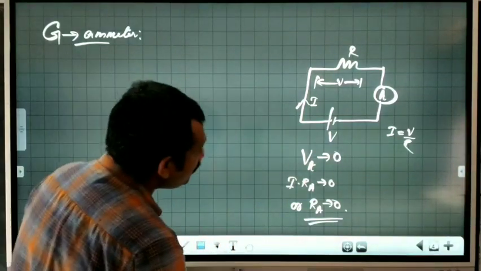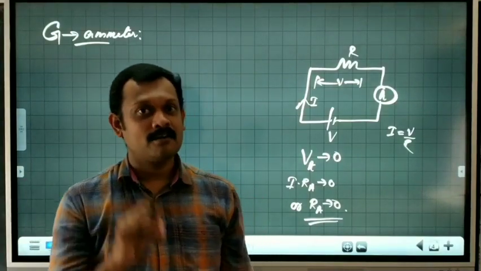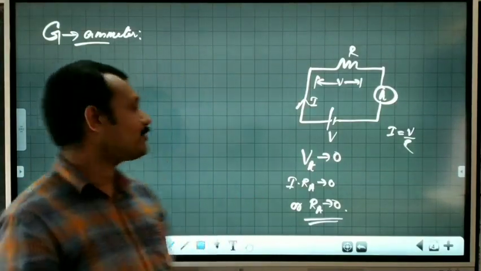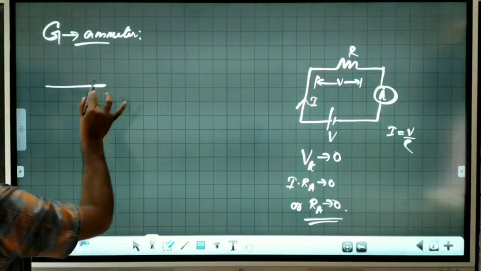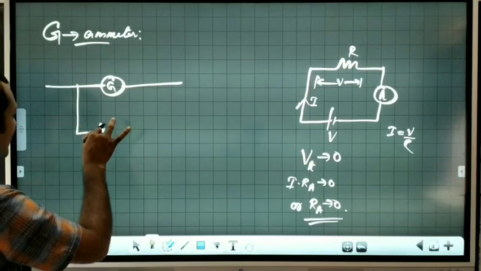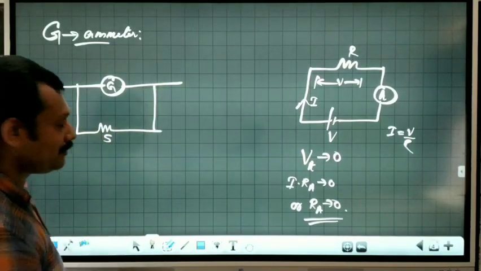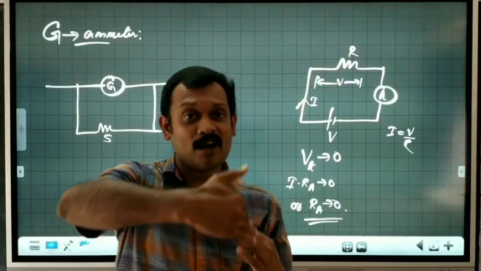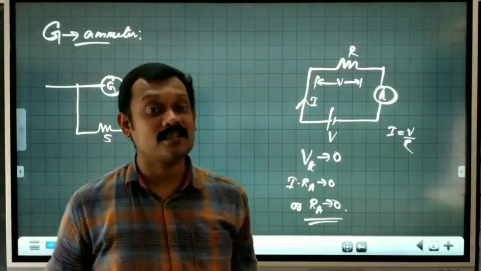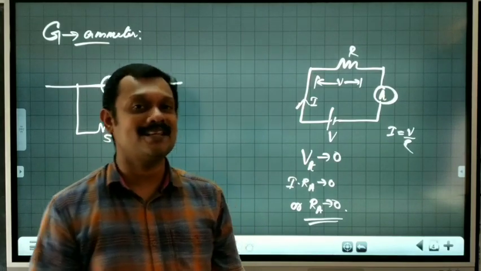So my question is, how can we convert a given galvanometer into ammeter? This is galvanometer, and we will connect a small value resistance in parallel.